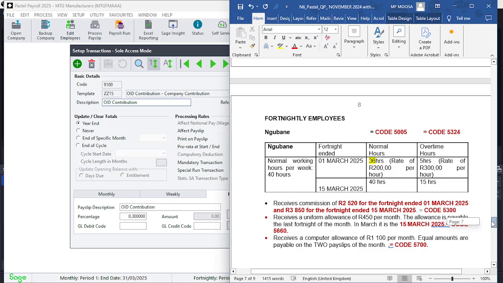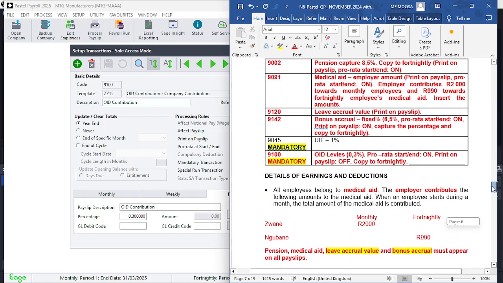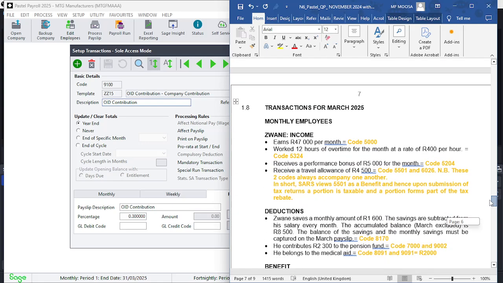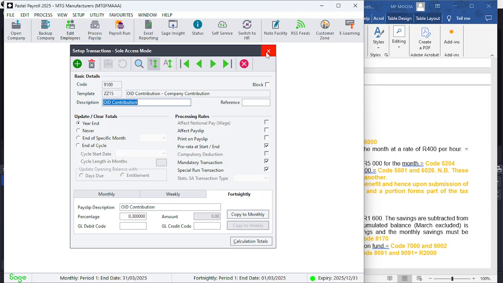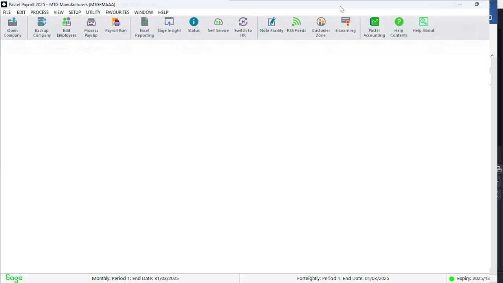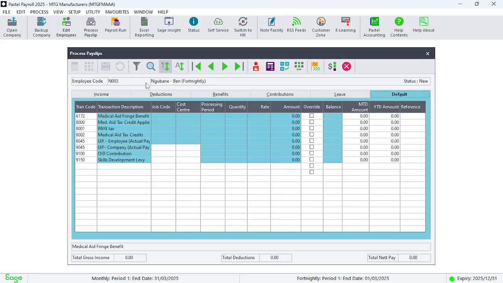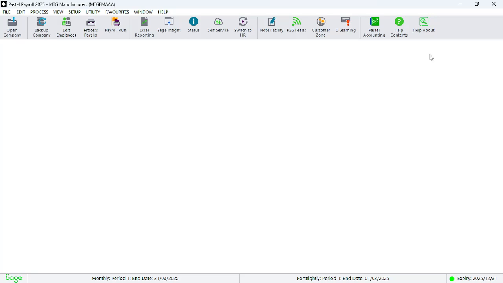So the next part, or the next clip, will focus exclusively on the capturing of these codes with amounts. And for that, let me just whet your appetite. To give you an idea, we will use the process payslip and we'll start capturing. The important thing to note here is whose you are capturing. Mr. Ngubane is a fortnightly, we'll commence with that, and we'll then start capturing. That's the end of this particular clip. The transactions will come soon. Thank you so much.